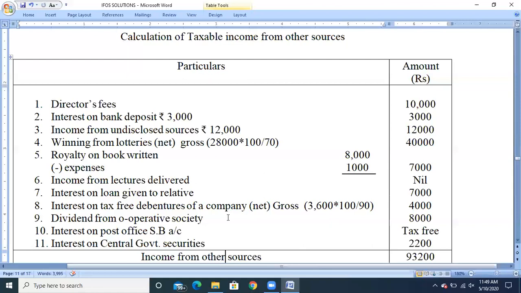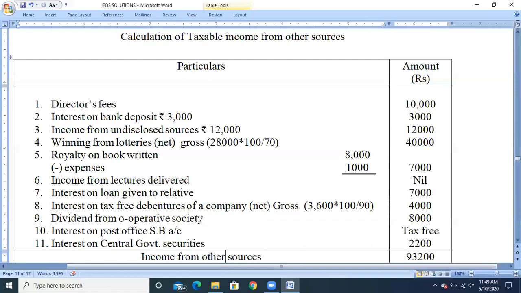Next, interest on tax-free debentures of a company. They have given the net, so we need to do the grossing up. The formula is net into 100 divided by 100 minus tax rate. For interest on securities, the tax rate will be 10%. So 3,600 into 100 divided by 90. So we get 4,000 as the grossed up amount, taxable under the head income from other sources.